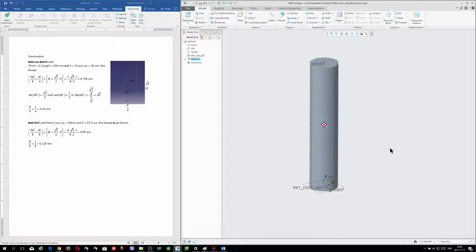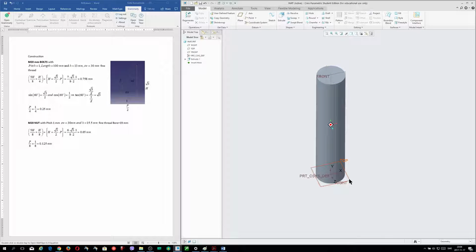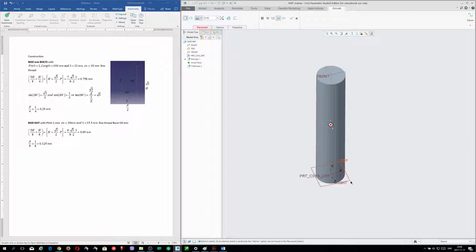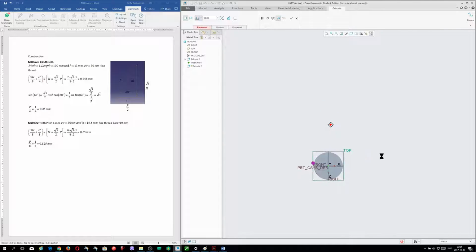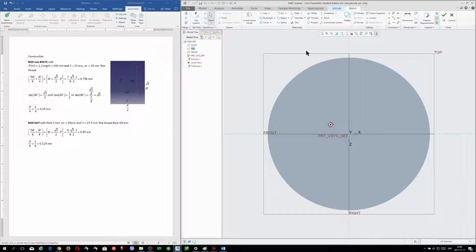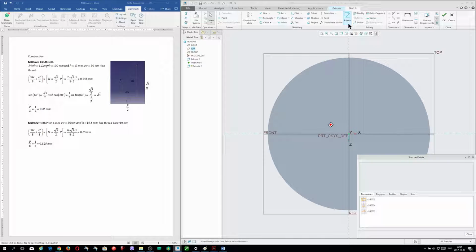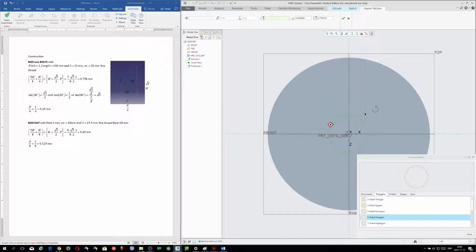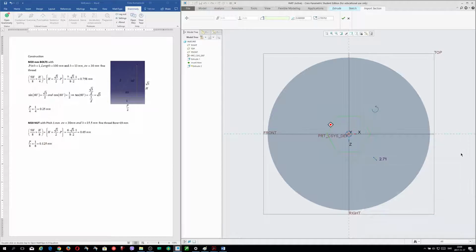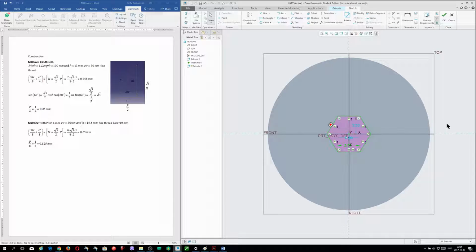Good. Now we take the top plane, okay? And then we take the palette here, we take polygons, we click here 60, we must double click. And we take here and close, and that's just one double click.